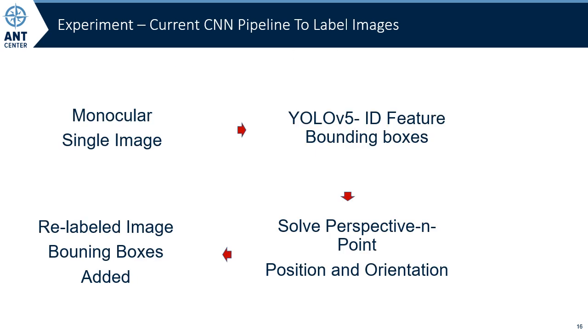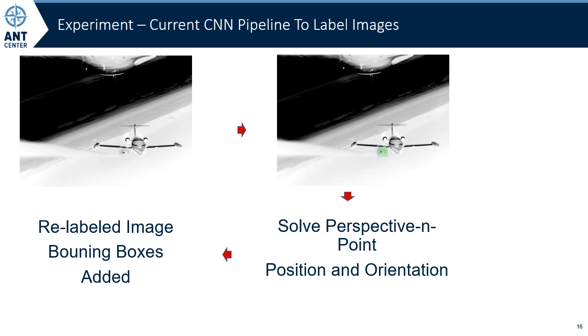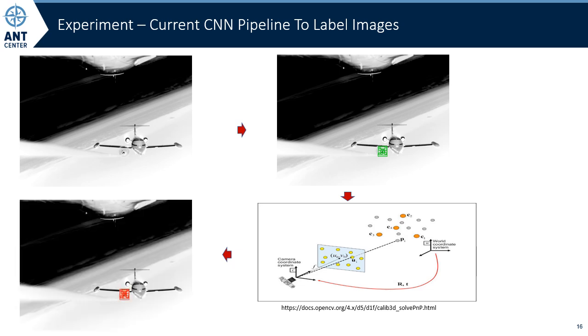We use these networks as part of the larger system to make position and orientation predictions of the December 2023 flight test imagery. These position and orientation predictions can then be used to label the real images. This process is to take the real image from the flight test, have one of the neural networks make bounding box predictions on it, and utilize the bounding box predictions and solve-P&P algorithm to find a position and orientation of the object, and then use the same process as earlier to reproject those point clouds, defining components of the objects back to the screen to make new bounding boxes.